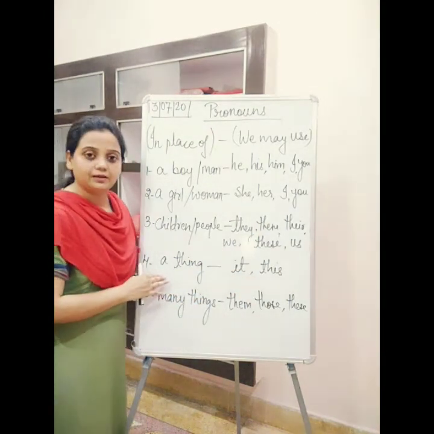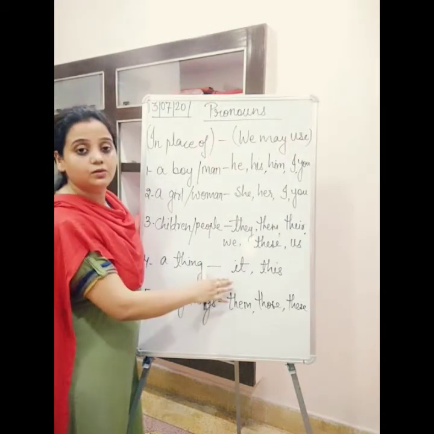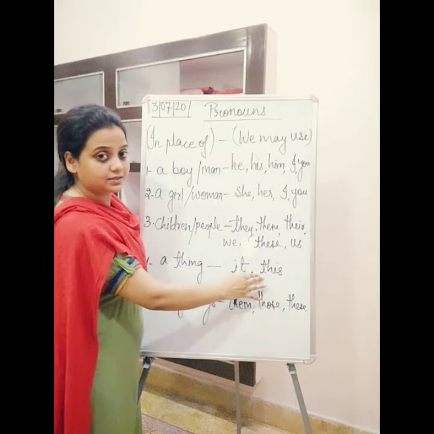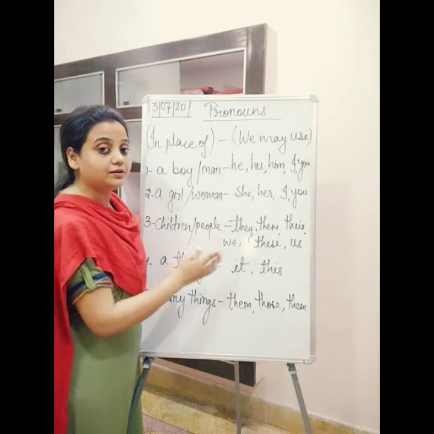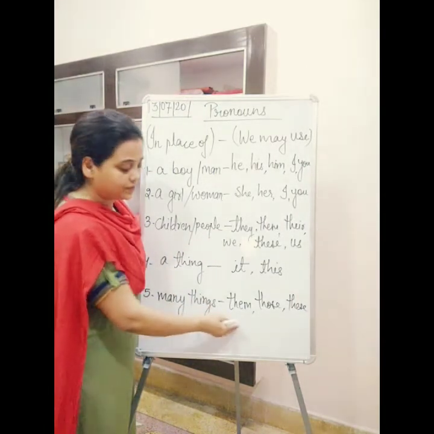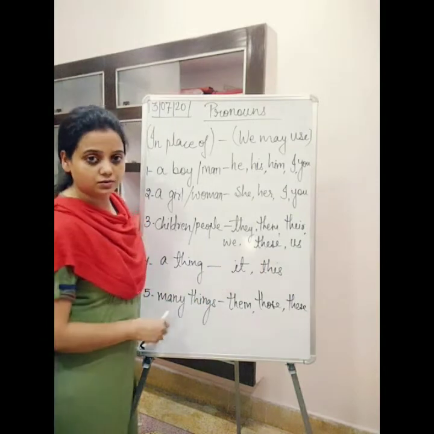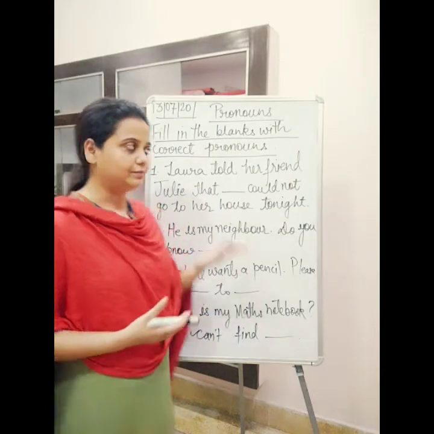In place of a thing, a thing is neuter gender as you all know, so in place of a thing we may use it and this. Okay, when the neuter gender is singular. But when the neuter gender is plural, meaning when we have many things, we may use them, these and those. Clear? Okay, so now let's make it clear with some more examples.